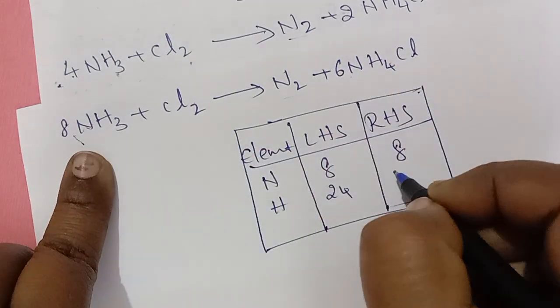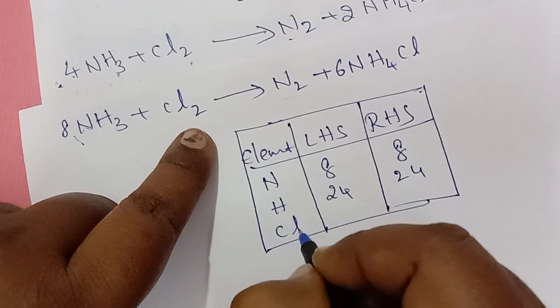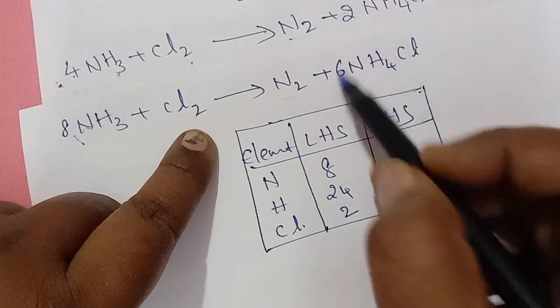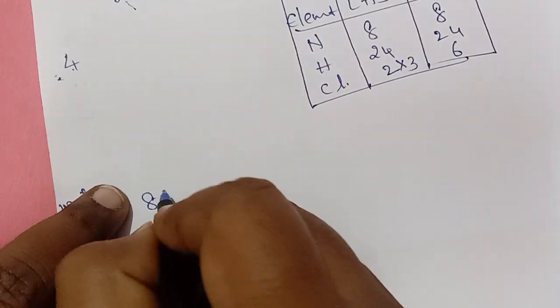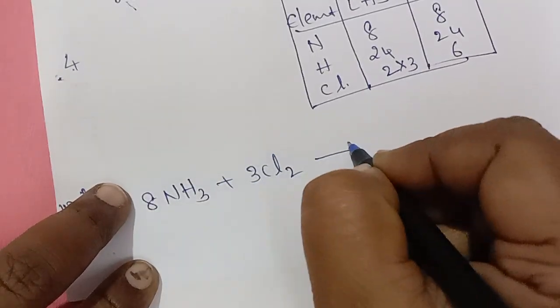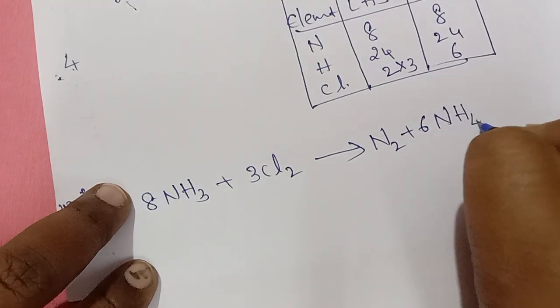So 6 4s are 24. Okay. Chlorine. How many chlorines are there on left side? 2. Right side 6. So simple thing, multiply it with 3. So 8 NH3 plus 3 Cl2 gives out N2 plus 6 NH4Cl.